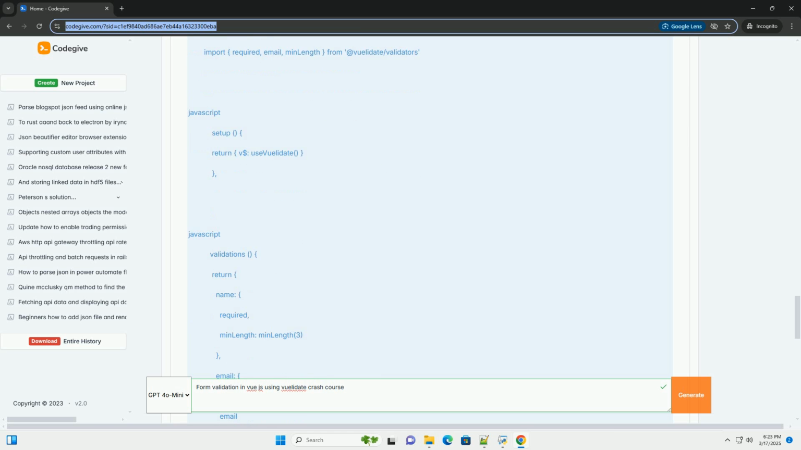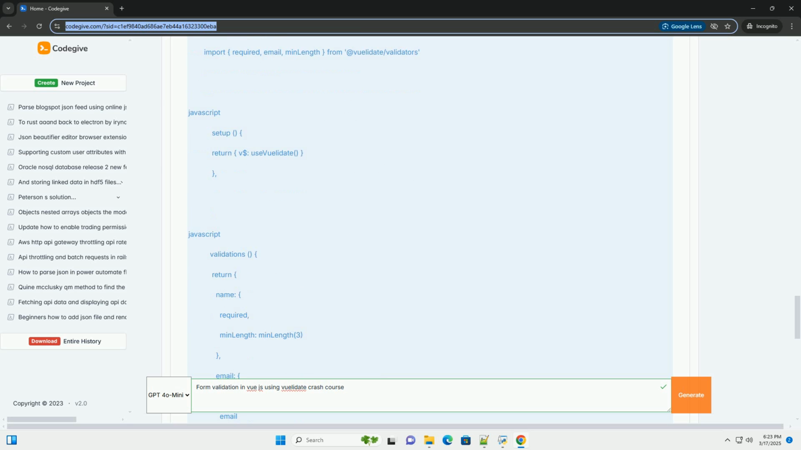1. Setting up a new Vue project, optional. If you don't have an existing Vue project, use Vue CLI to create one. Choose the default options or customize as needed. 2. Installing Vuelidate. Install Vuelidate as a dependency. 3. Basic implementation. Let's create a simple form with two fields, name and email.